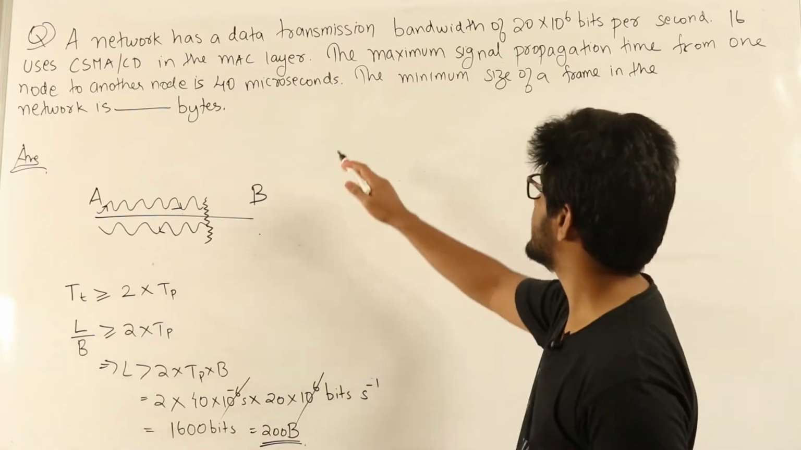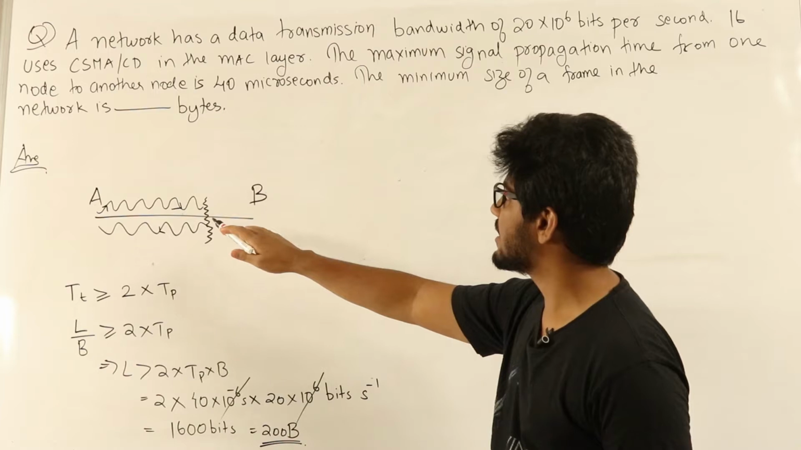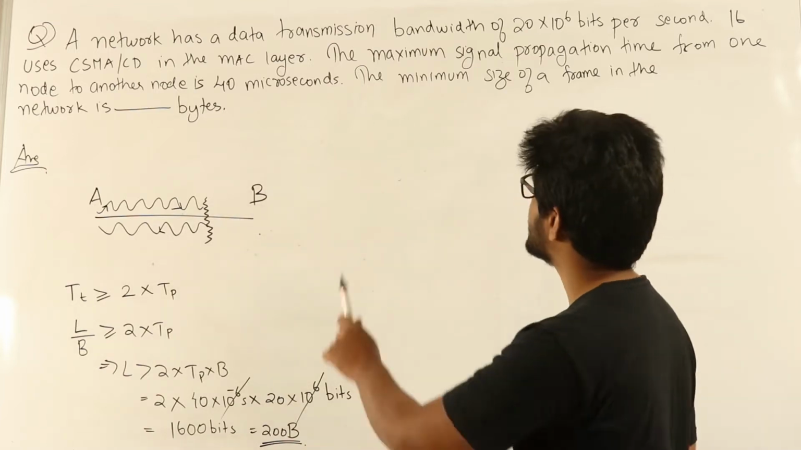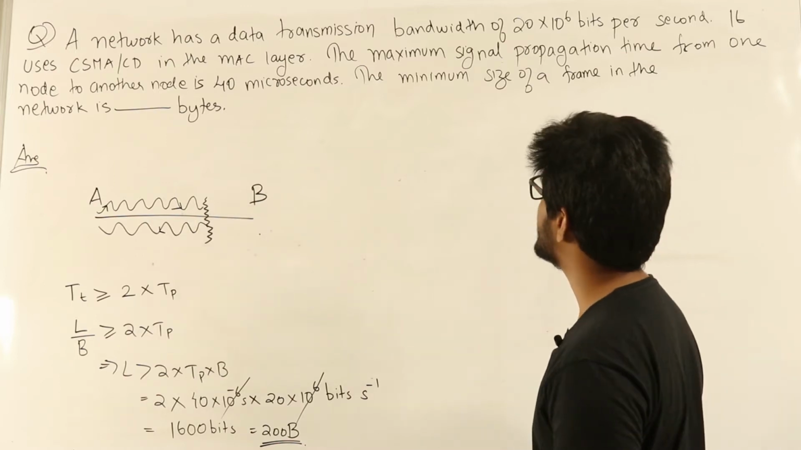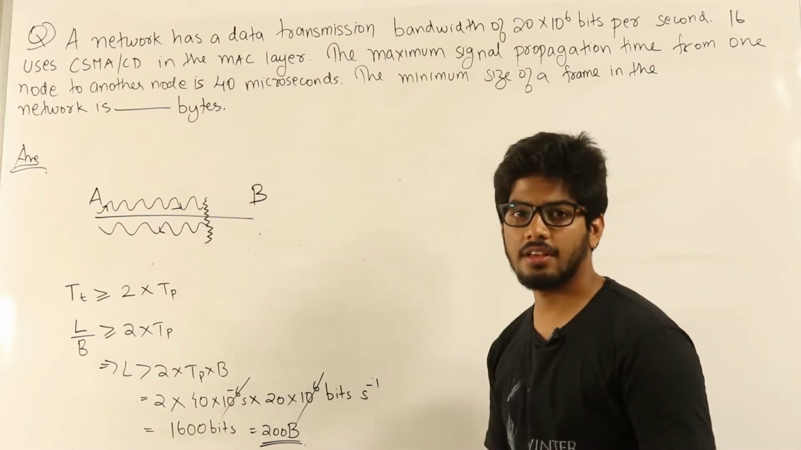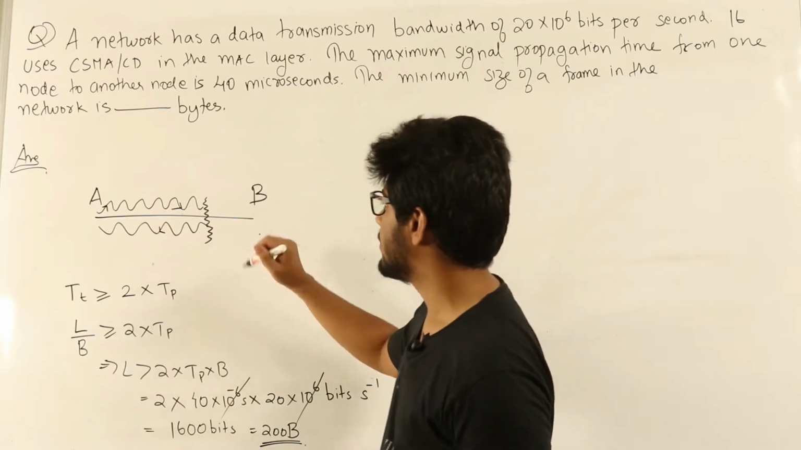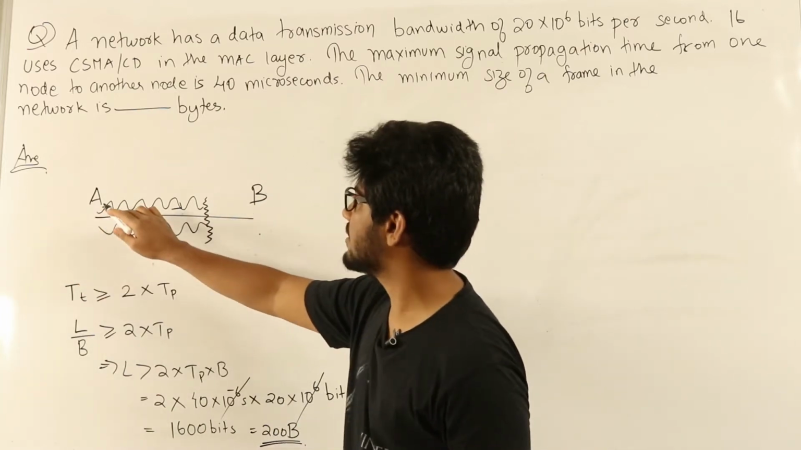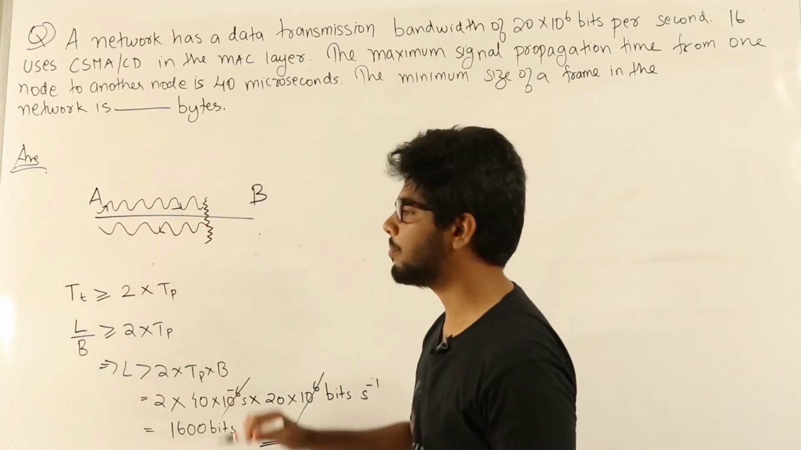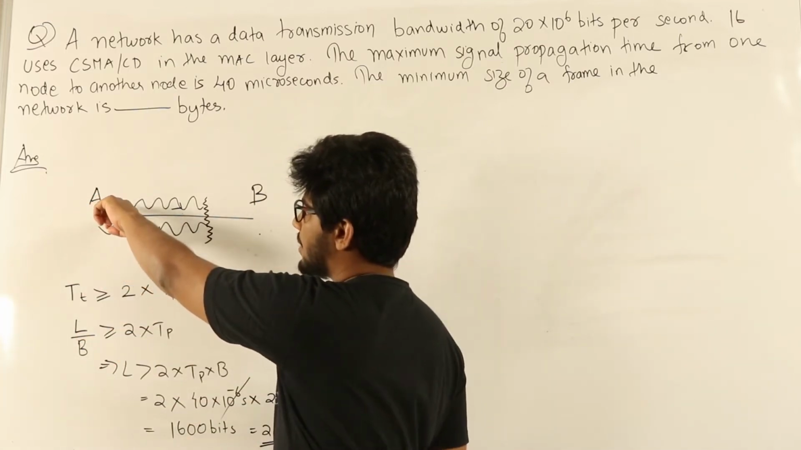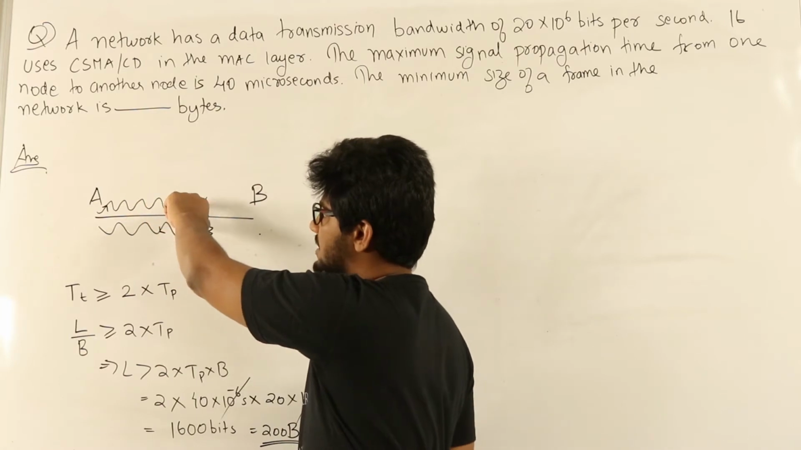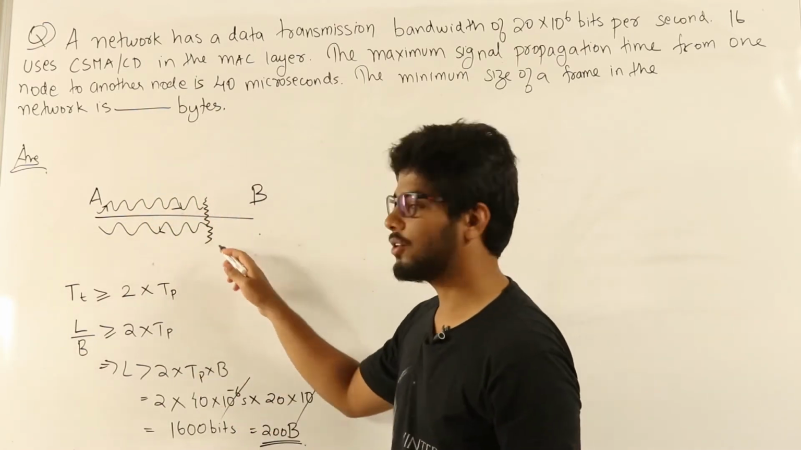Here they are saying that we are transmitting a packet from one node to another and we are using CSMA/CD for collision detection. If that is the case, what should be the minimum packet size used in this network? So take this example here. Let us say node A is transmitting to node B. Now A starts transmission, so the signal starts propagating in this way. It goes through the channel and let us say at some point some collision happens.